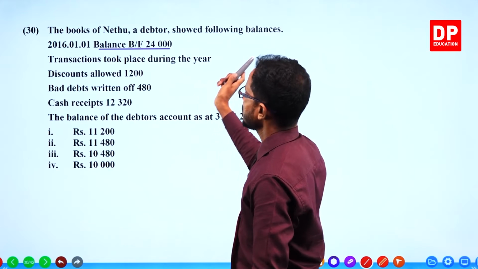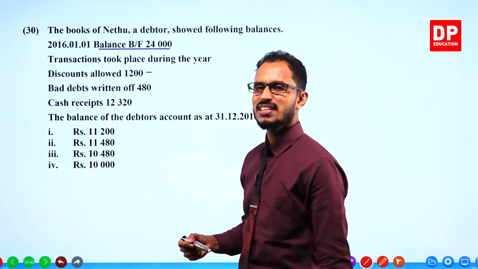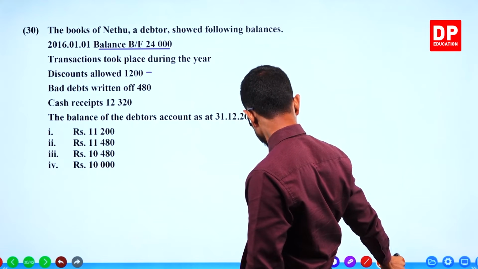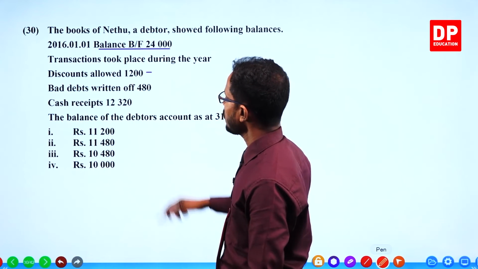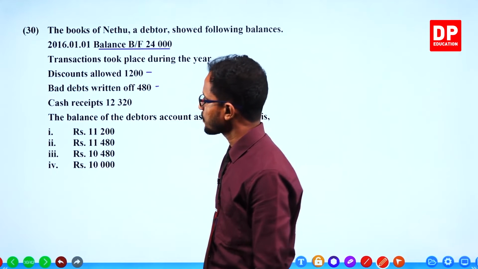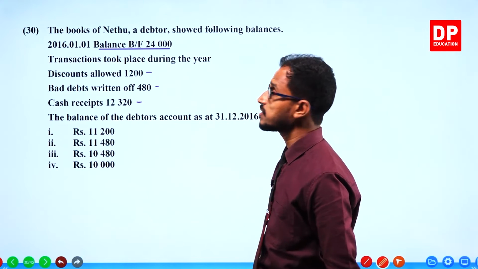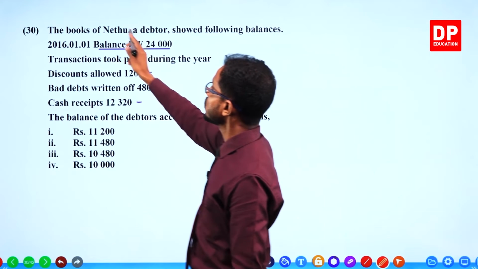Transactions took place during the year. Discounts allowed 1,200. That's a subtraction. Bad debts written off, again a deduction. Cash receipts, again. We received cash from that girl, Netu.